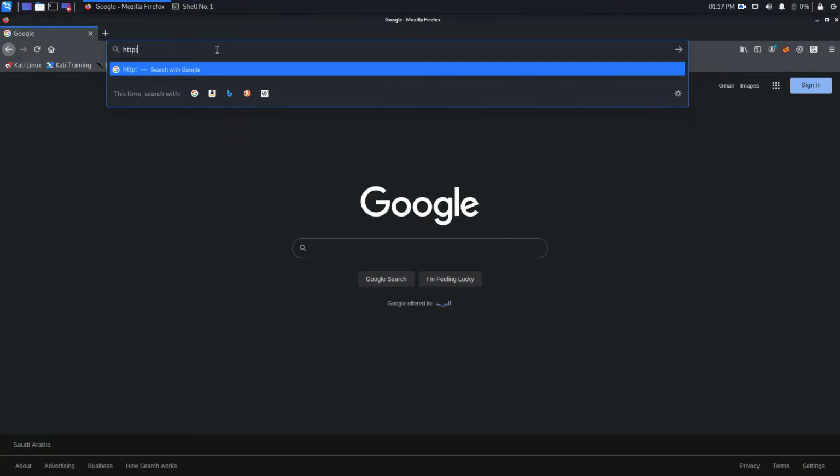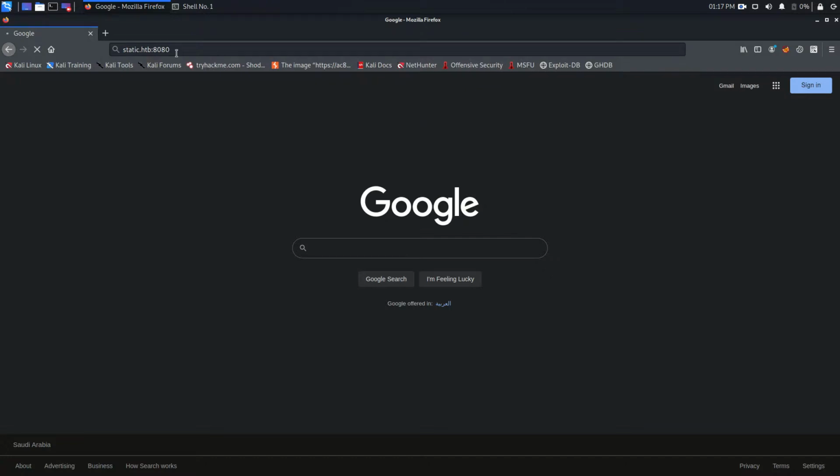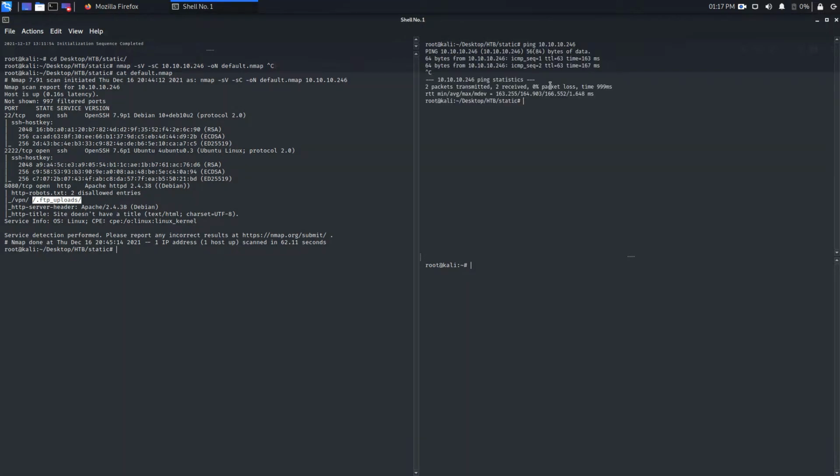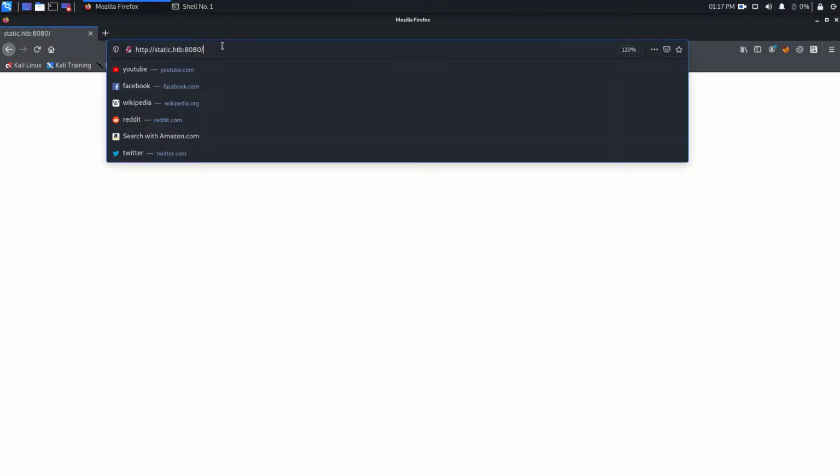I already created a record in the etc hosts file. You can also do that. I'm going to start with port 8080. I can ping 10.10.10.246. Yeah, I can ping that, and nothing is there. So let's go and check /vpn, what's inside that. There is a login page and we don't know what to do with that.